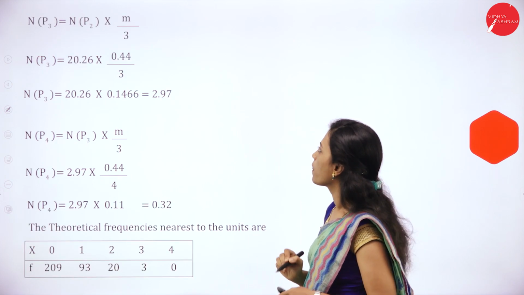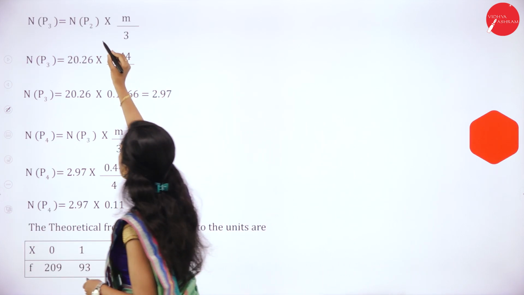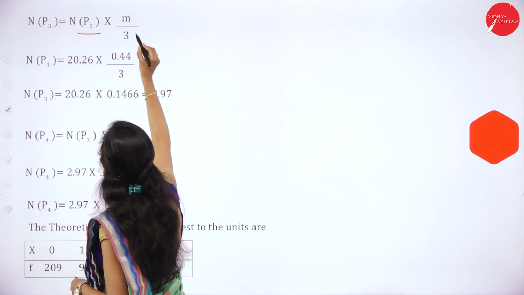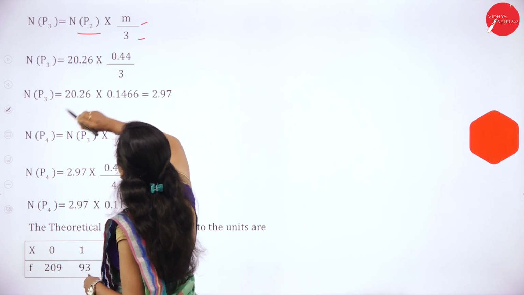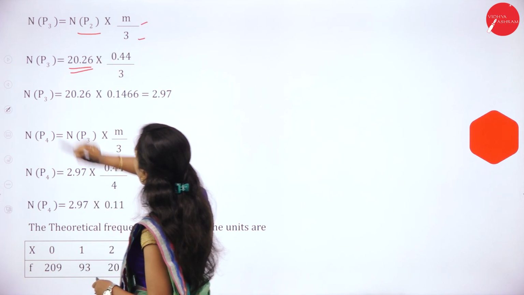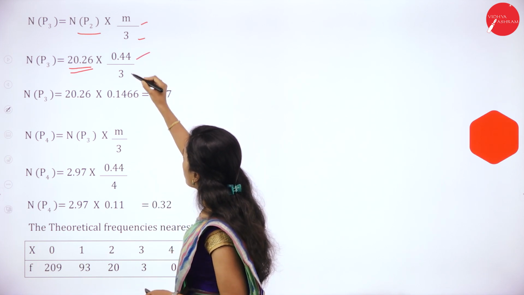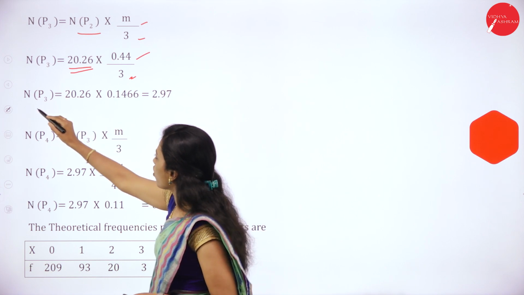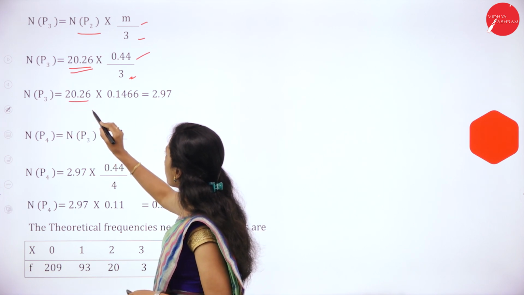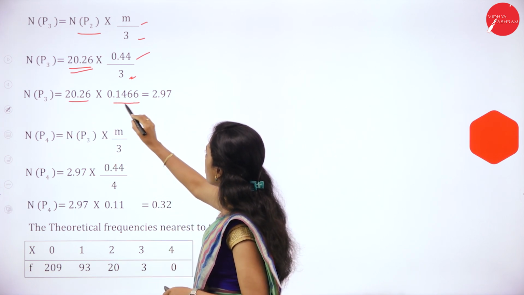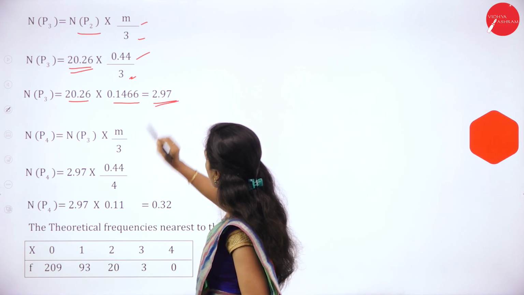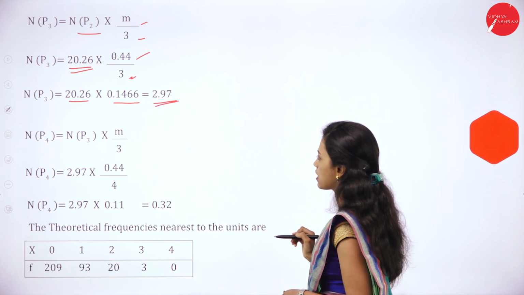Then n of P3 is equal to n of P2 into m by 3. So n of P2 is 20.26 into m is 0.44 divided by 3. So n of P3 is equal to 20.26 into 0.146, it is 2.97.